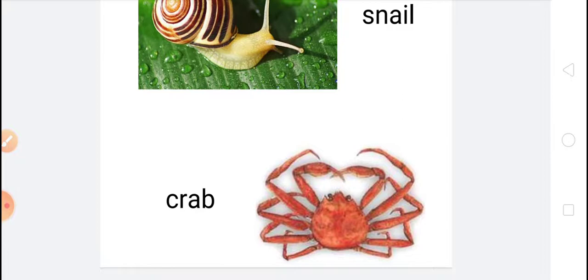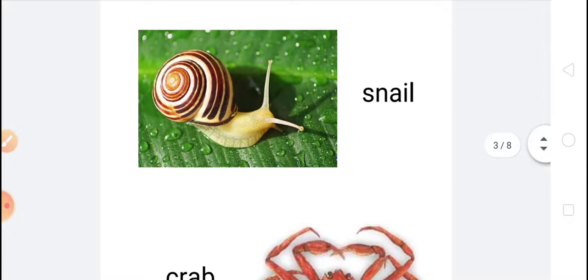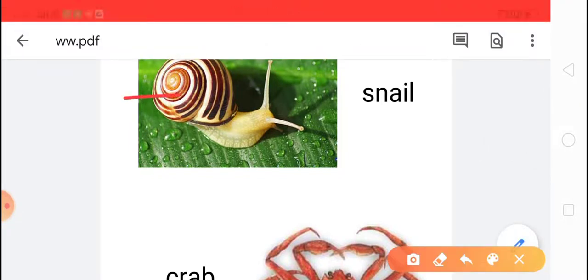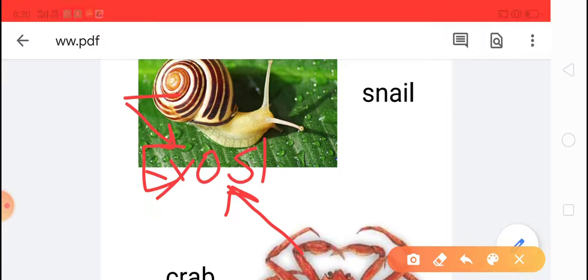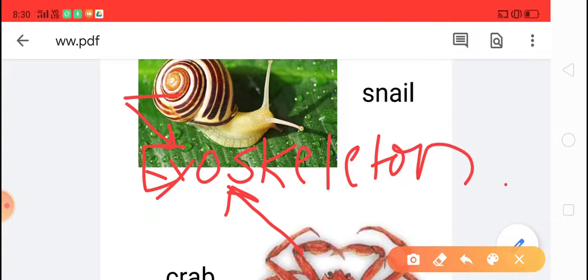This hard outer shell is called exoskeleton. Okay, it means the skeleton that is outside the body. The skeleton which is present outside the body is called exoskeleton. Exo means out of the body.